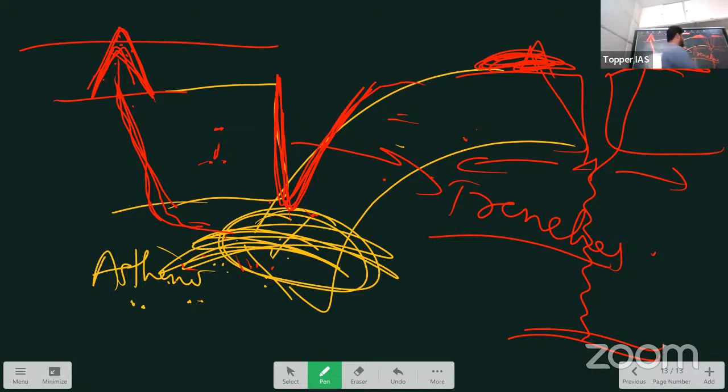Correct? When they are separating, new crust is developing. Understanding? The new crust which has developed here is, at the same rate, getting destroyed here. Here, new crust is constructing. Here, crust is getting destroyed. So that is why convergent plate boundaries are called destructive boundaries, and divergent plate boundaries are called constructive boundaries. Very easy. Okay.